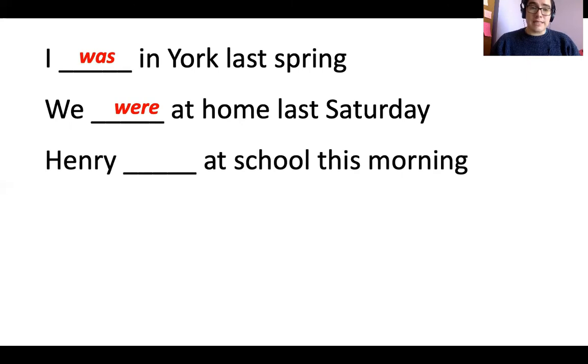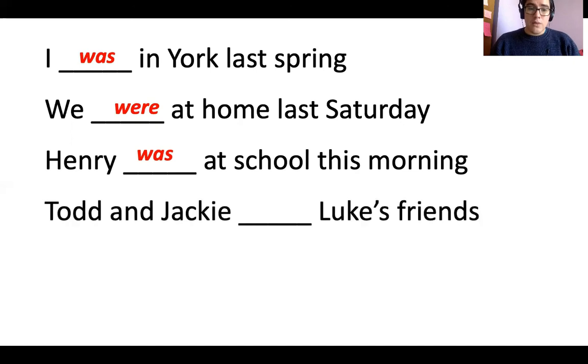What happens with this example? Well, in this case, we should complete with was. And the full sentence says, Henry was at school this morning. What about this example? In this example, we should complete with were. So, Todd and Jackie were Luke's friends.